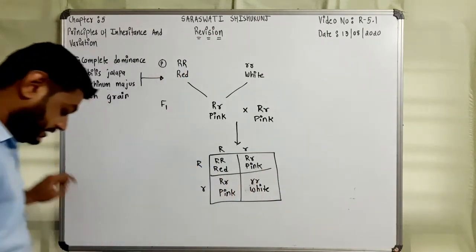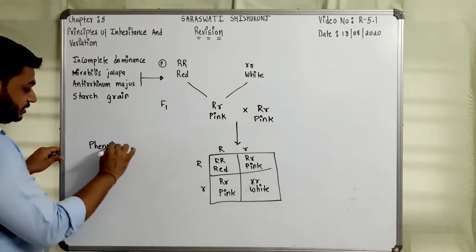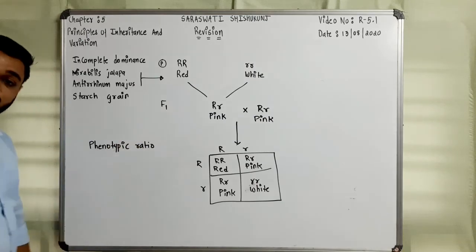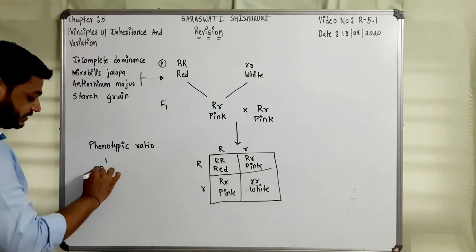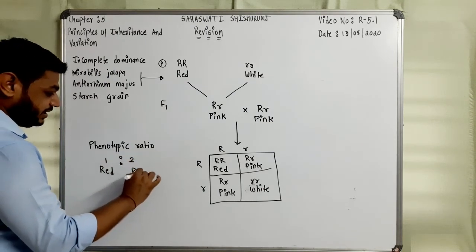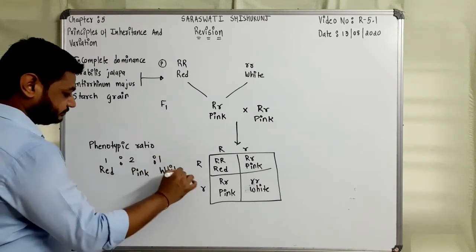Let's say phenotypic ratio. Now, in case of phenotypic ratio, we can say we got one plant red, two plants pink, and again one plant white.